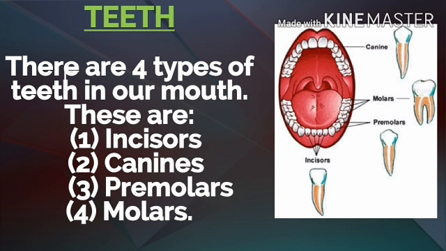There are 4 types of teeth in our mouth: incisors, canines, premolars and molars. Incisors are for biting and cutting the food. Canines are for piercing and tearing the food. Premolars are for chewing and grinding the food. Molars are for chewing and grinding the food.